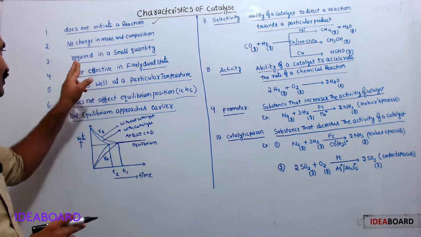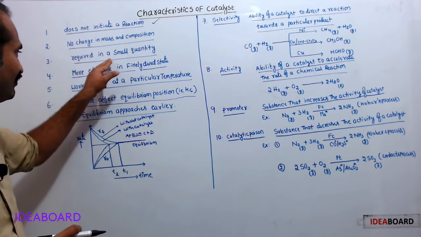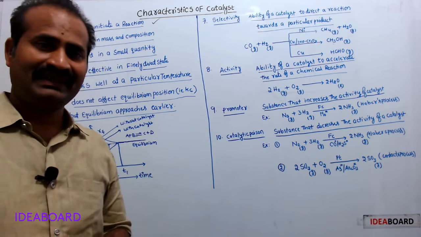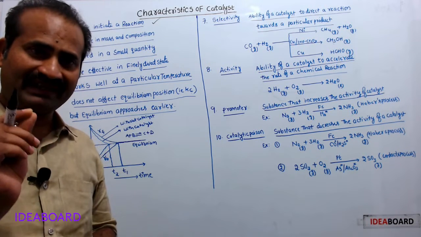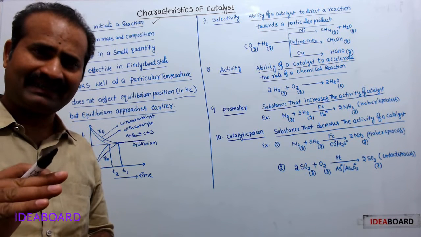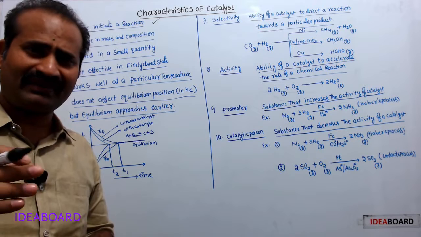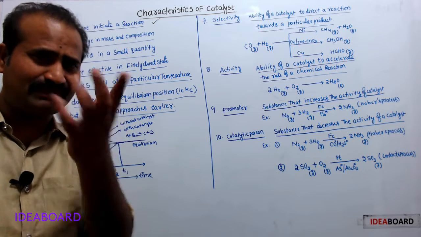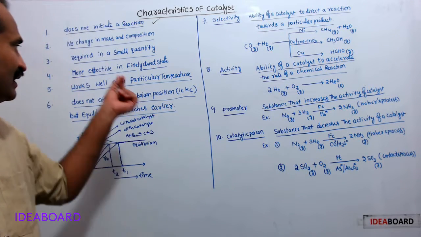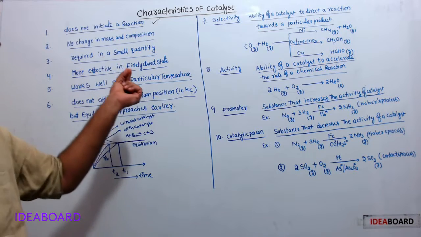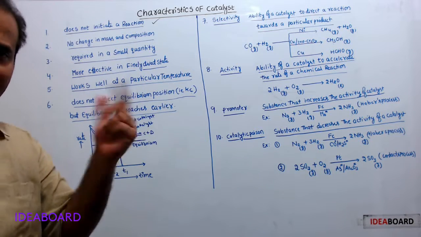Okay. Now, catalyst is required in a small quantity. A small quantity of a catalyst can catalyze a very large number of chemical reactions within a short span of time. That's why a very small quantity is enough to catalyze a reaction.